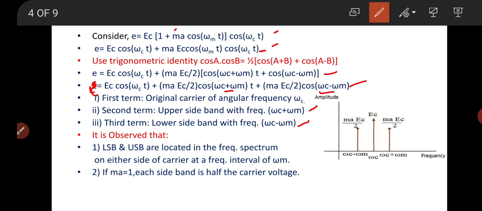So we have these three frequencies of signals.